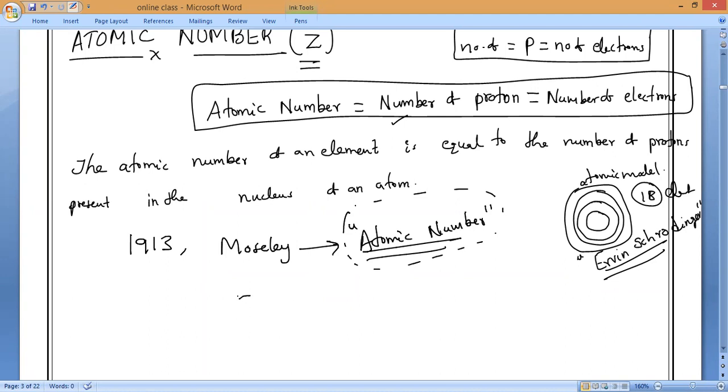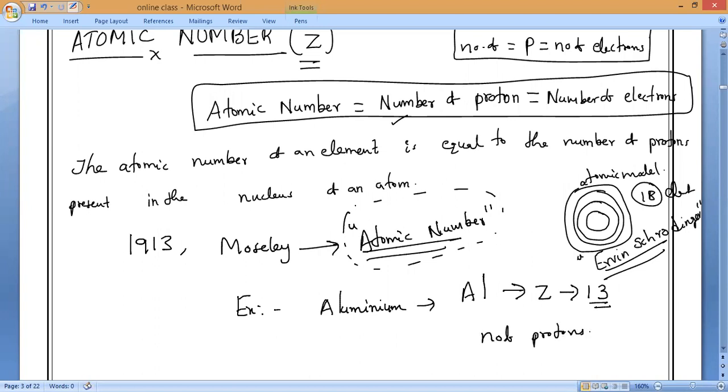For example, let me take aluminium. What is the symbol of aluminium? Al. And its atomic number is 13. He found that the number of protons in aluminium is how many? 13. And the number of electrons is also 13 only. That is how, when he was doing the research on